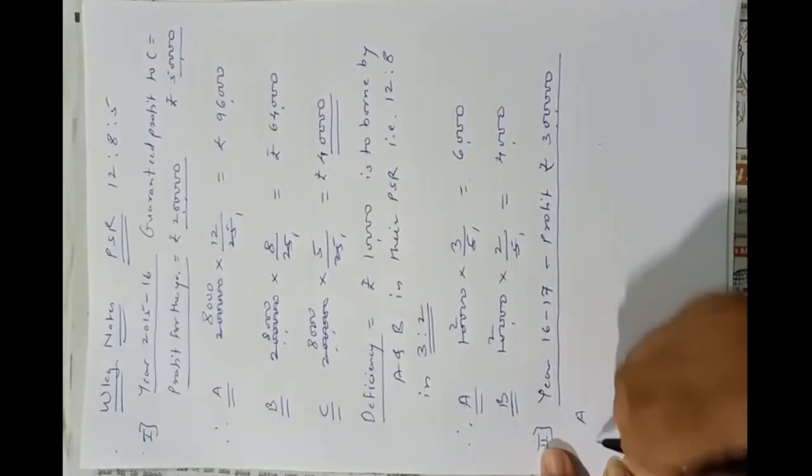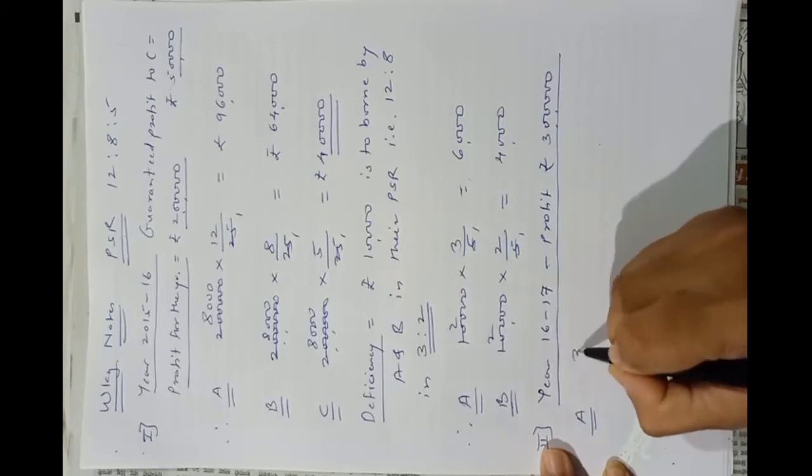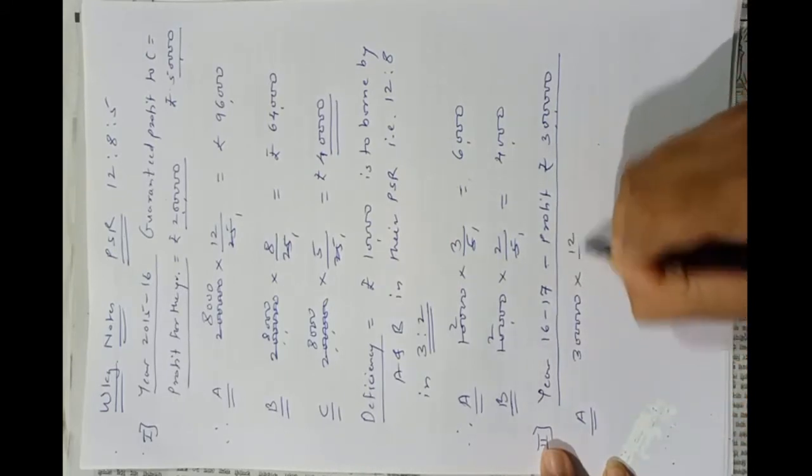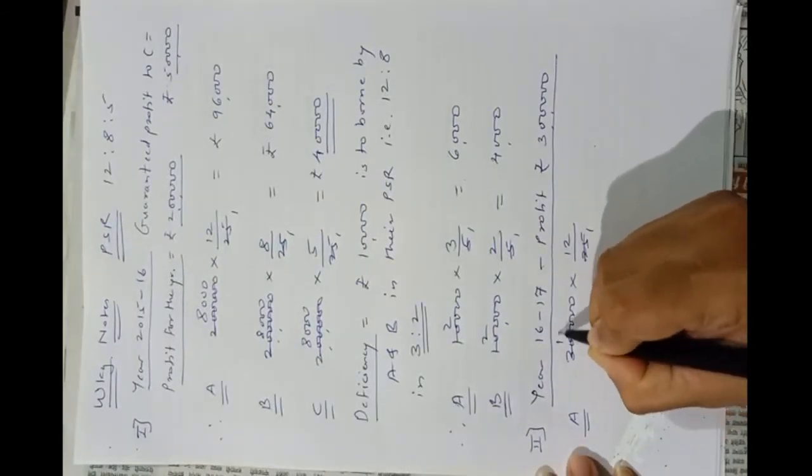To A, 3 lakhs into 12 upon 25, it is 1,44,000.